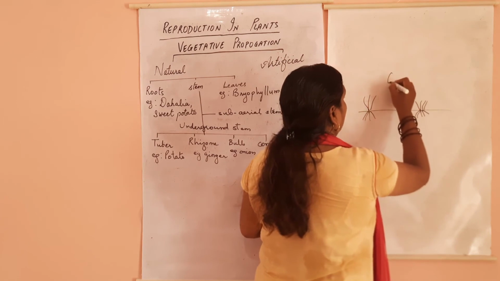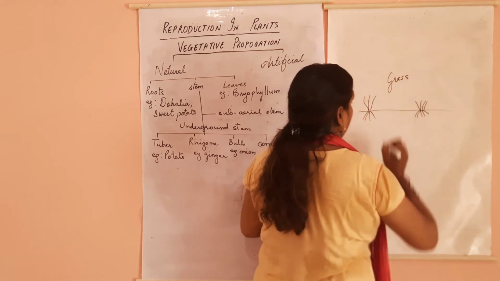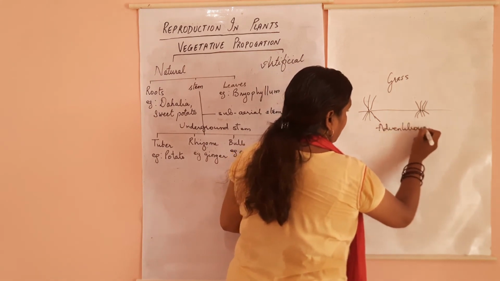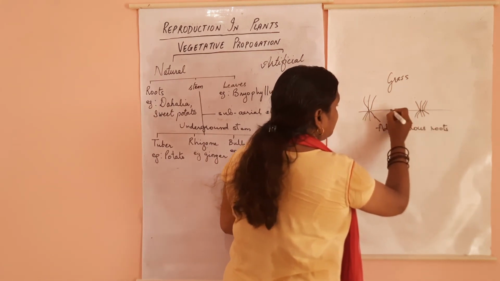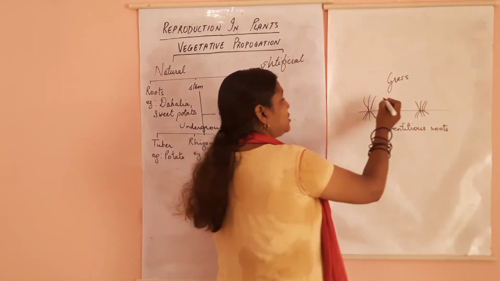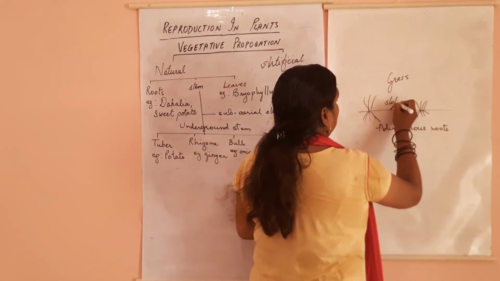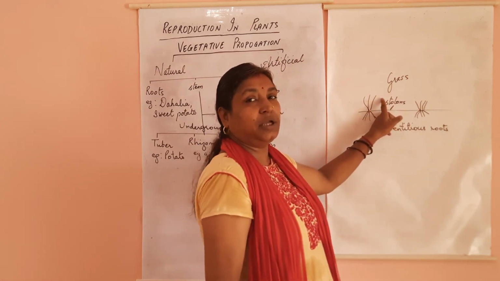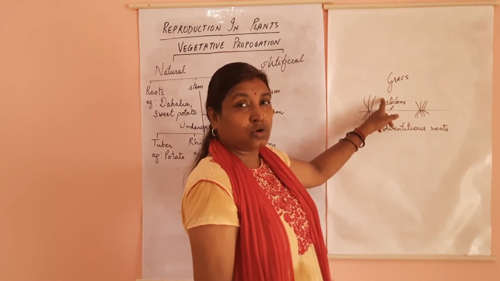So this is your grass. These are your adventitious roots. And this part that you see is your subaerial stem known as stolons. These are your subaerial stems called stolons.